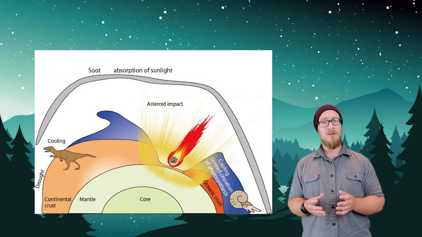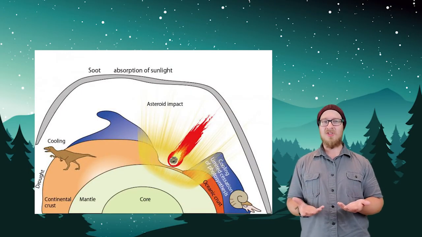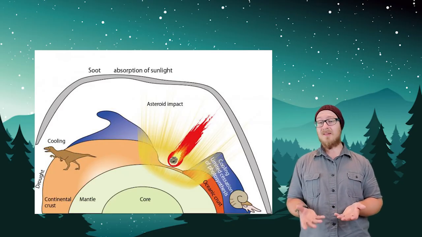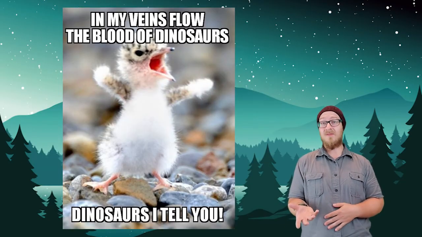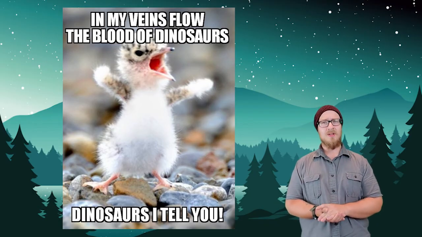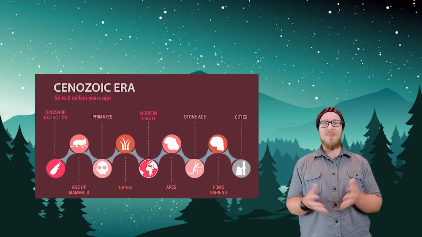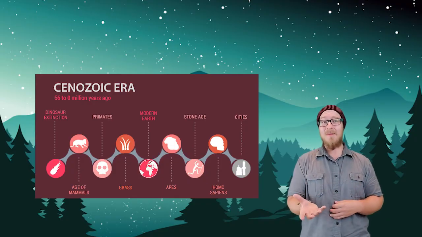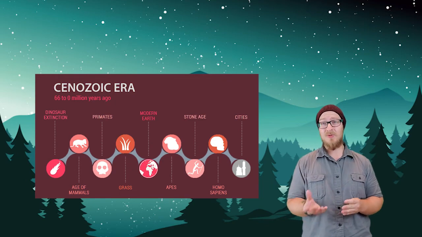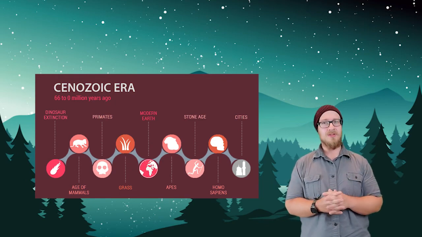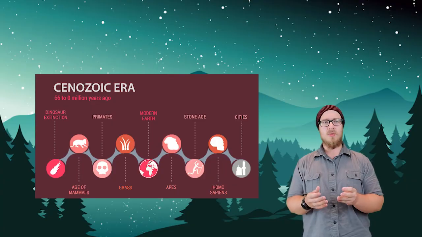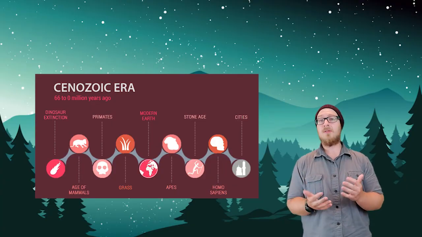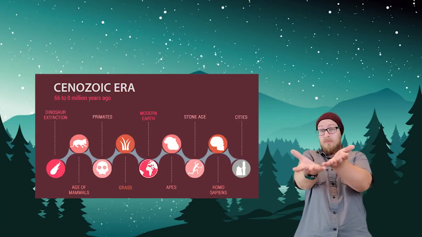We do have examples of the climate changing quickly, however, due to natural causes. For example, there were rapid climatic changes that resulted from the asteroid impact that caused the extinction of the non-avian dinosaurs. Don't feel too bad about that because that extinction opened up multiple niches for mammals, which at the time of the dinosaurs were small shrew-like creatures. After the extinction of the dinosaurs, these mammals diversified into what eventually led to, well, you.